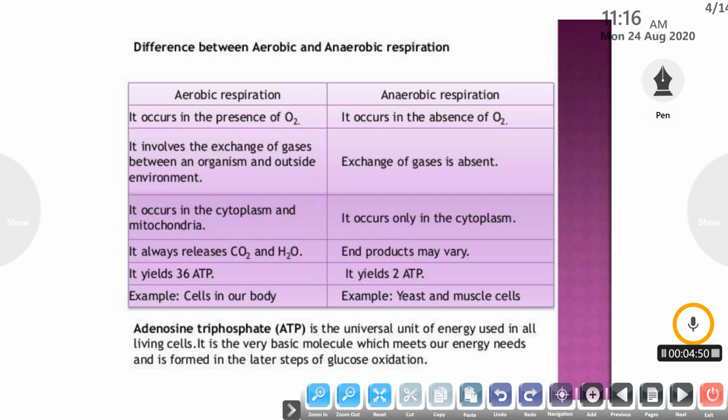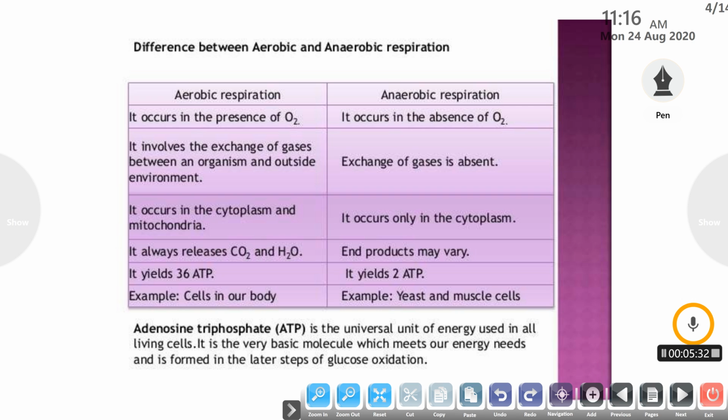Aerobic respiration releases carbon dioxide and water as products, but in anaerobic respiration the end products may vary, as it can lead to the formation of alcohol or lactic acid. Aerobic respiration generally leads to the formation of 36 molecules of ATP, and in anaerobic respiration only 2 molecules of ATP are produced. For example, all cells in a living organism perform aerobic respiration, and anaerobic respiration generally takes place in yeast and muscle cells, which leads to the formation of alcohol and lactic acid.